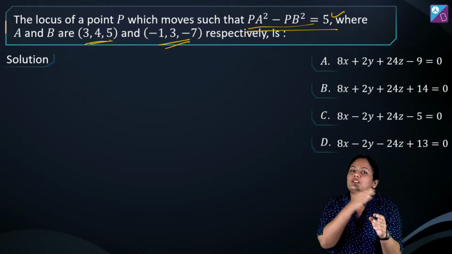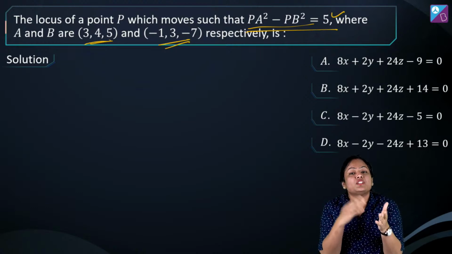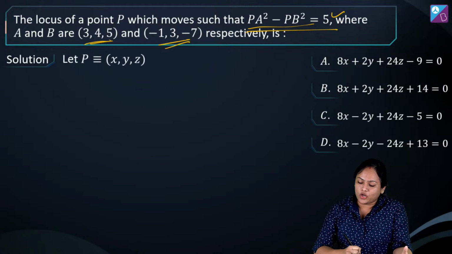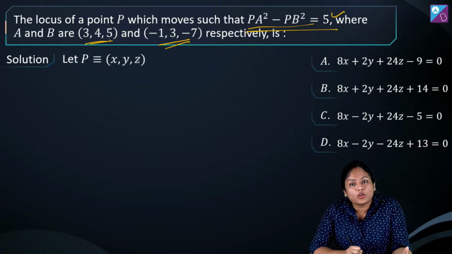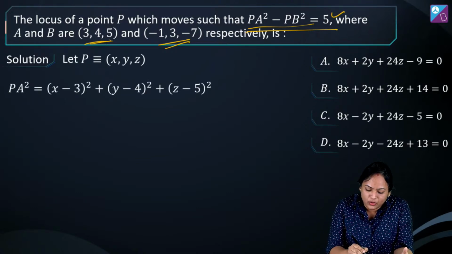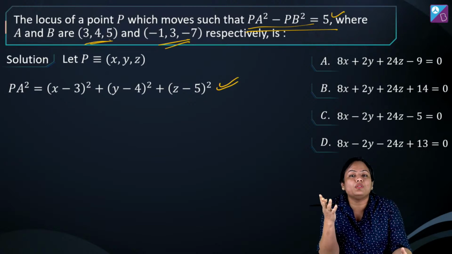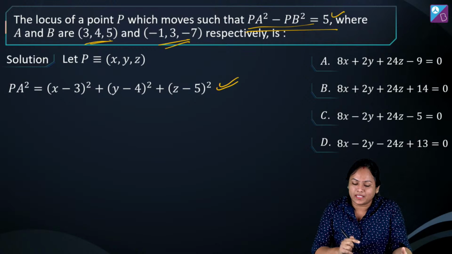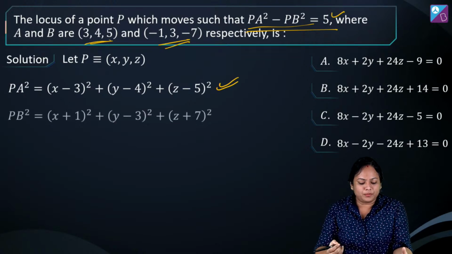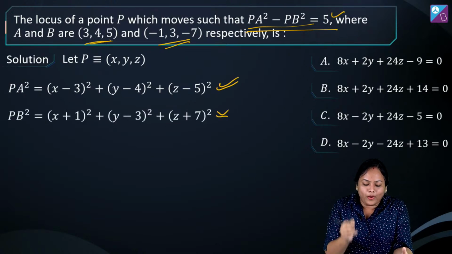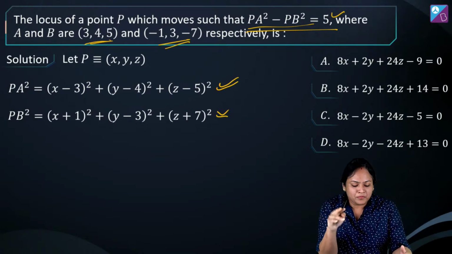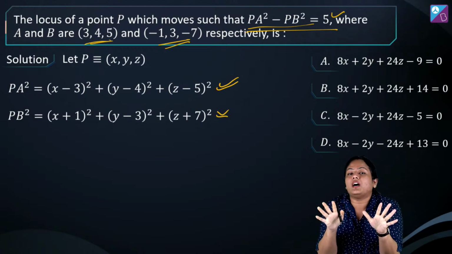Now PA, just now we learned this distance formula, that we can write: if suppose I take point P as x, y, z, then we can write PA square as x minus 3 whole square plus y minus 4 whole square plus z minus 5 whole square. And similarly PB can also be written. So PB square will become x plus 1 whole square plus y minus 3 whole square plus z plus 7 whole square. Alright? So PA square, PB square both are with us.